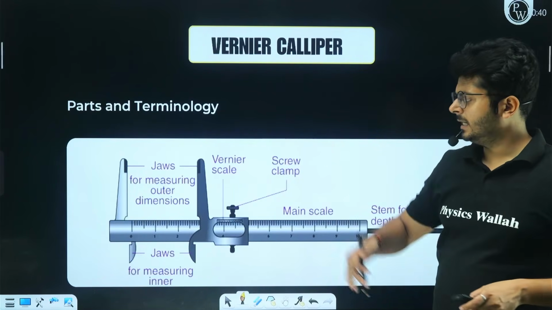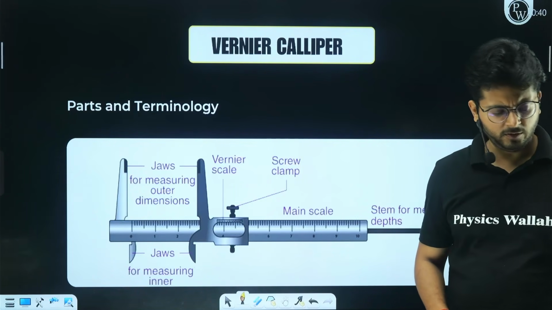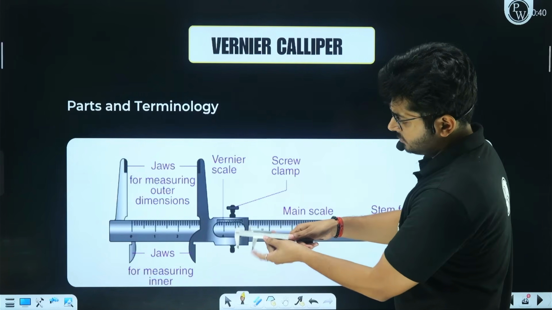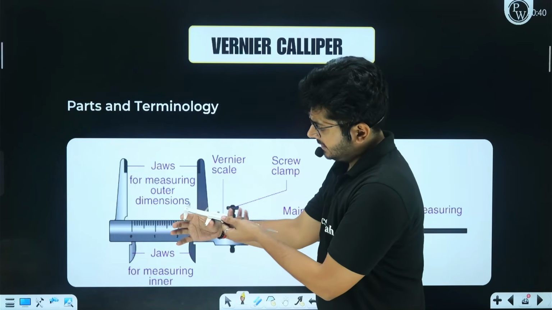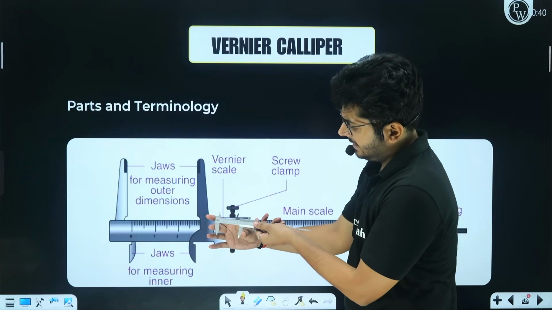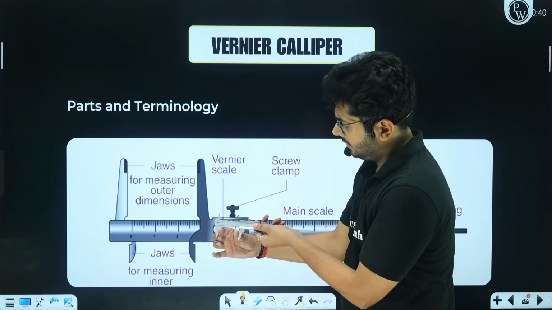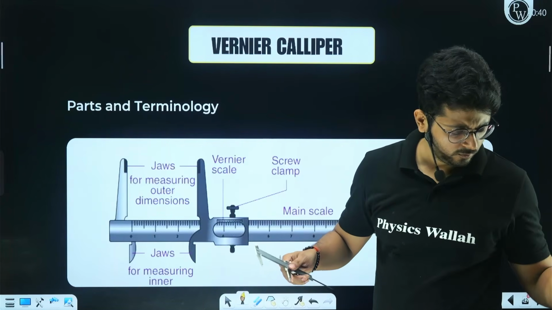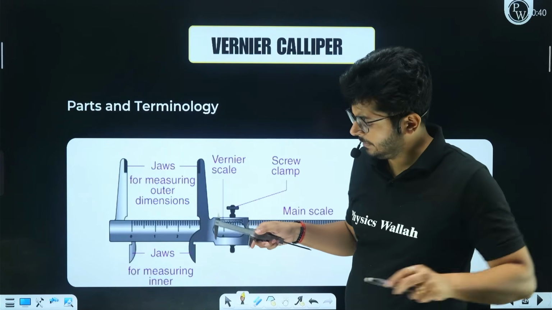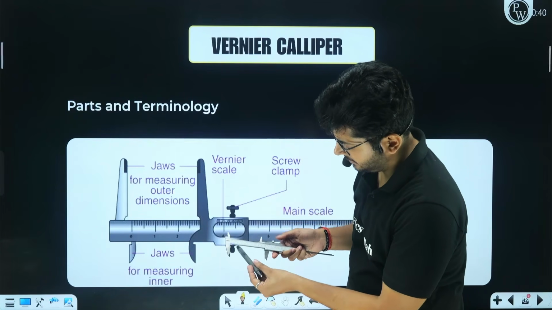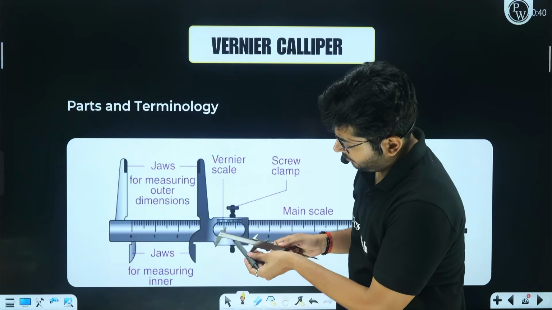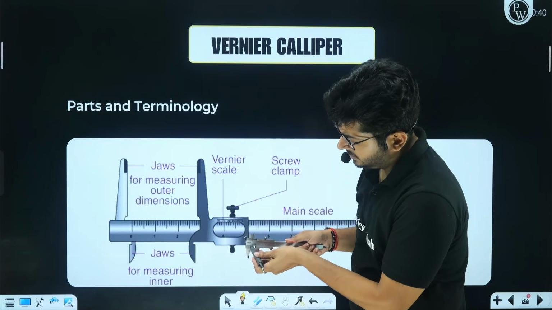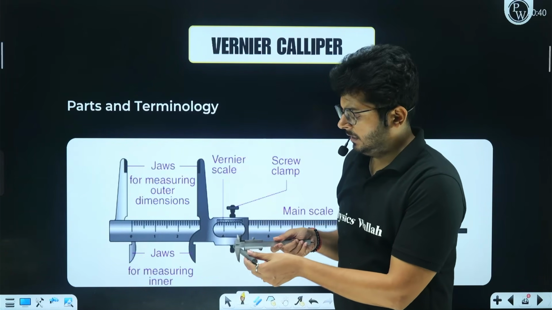So this is the vernier caliper in front of you, right? You see that there are jaws in it. These are the jaws, and they are used for measuring. For example, if you want to know the outer diameter of this pen, I can use these jaws, right? Okay, but what about this one?